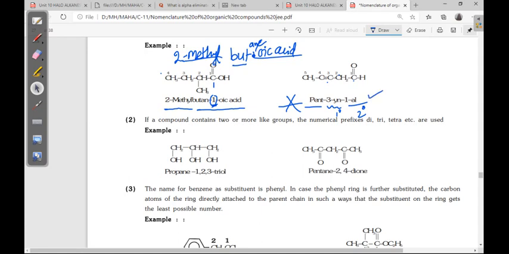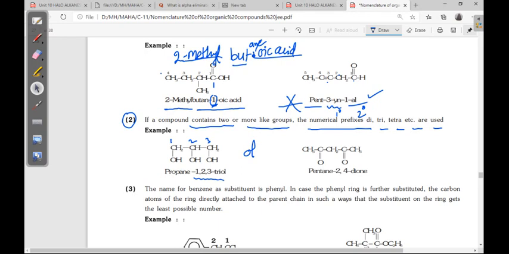Okay, next, if a compound contains two or more like groups, that means functional groups, the numerical prefixes di, tri, tetra, etc. are used. See here, 1, 2, 3. So 3 times OH is there, so functional group OH suffix is ol. If 2 times is there, diol. 3 times is there, triol. Where is the position? Position you have to mention: 1, 2, 3 triol.